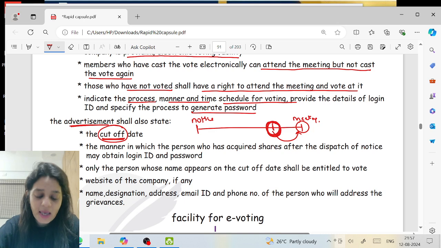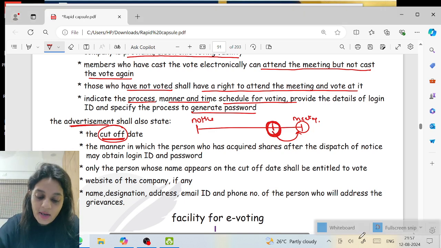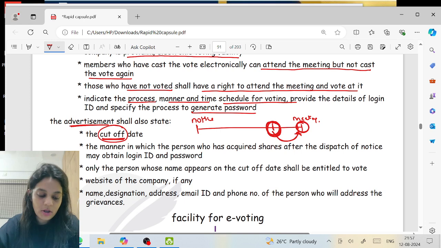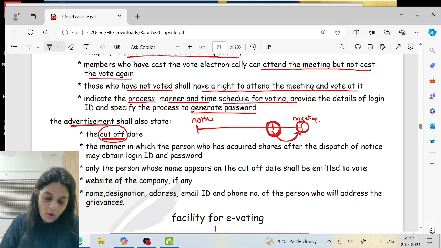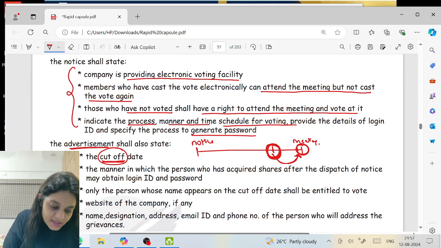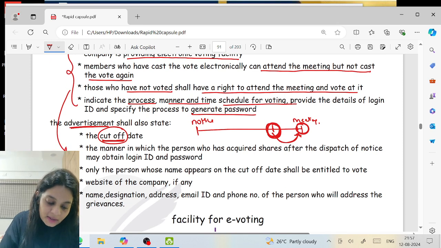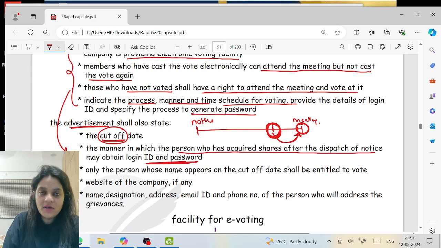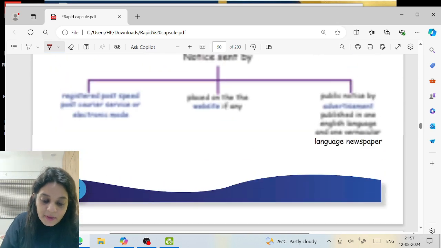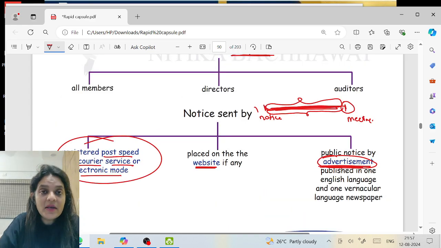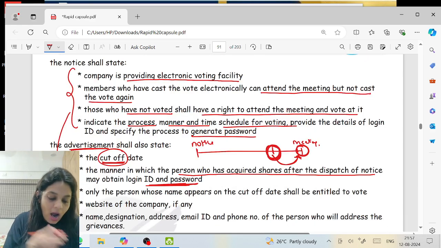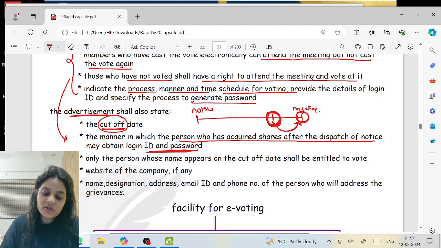That on this day, whoever holds the shares will have a right to vote at the meeting on this day. And obviously this information will be given. Apart from that, the manner in which the person who has acquired shares after dispatch of notice can get the ID and password. I told you, it is for those people who acquire the shares during this period of time. So for them, how you can get your login ID and password.